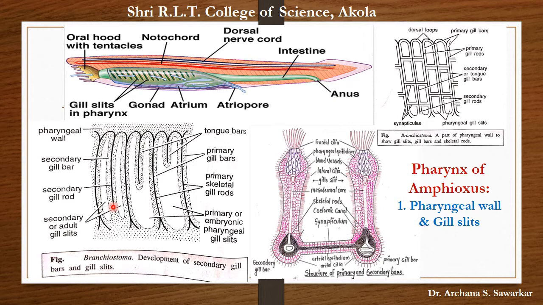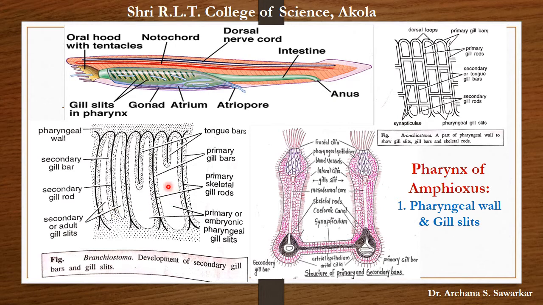It is not forked. Thus, this is the main difference between primary gill bar and secondary gill bar. What is the difference? The skeletal rod of primary gill bar is forked at the free end, whereas the skeletal rod of secondary gill bar is unforked at free end.